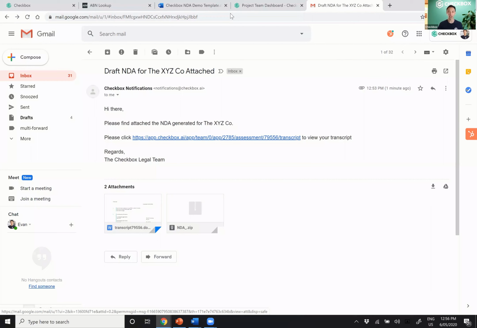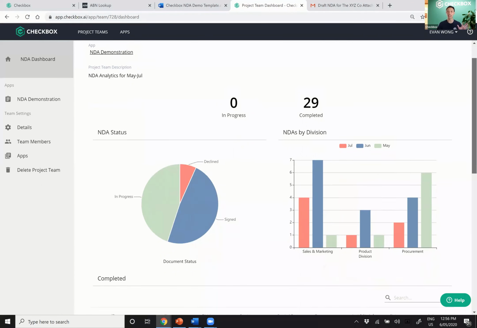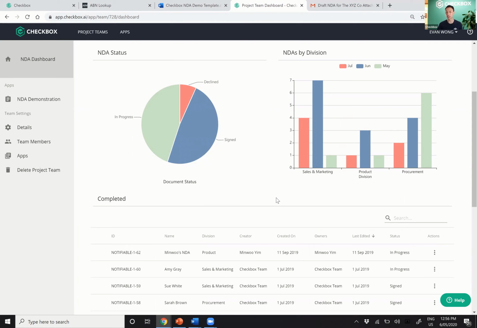Now, the last thing I'll show you before I wrap up is that all of this is actually tracked on dashboards. So every single interaction that comes through Checkbox, you can tailor and customize to get an overall business insight as to what the business is doing or what your clients may be doing via Checkbox. And here I've built a very basic dashboard for NDAs where you can see I can track how many were declined, how many were signed, and how many were in progress. Yes, we actually do track the signature process of these documents if you're using e-signature. It's all live. And you can see we can break down the NDAs by division.